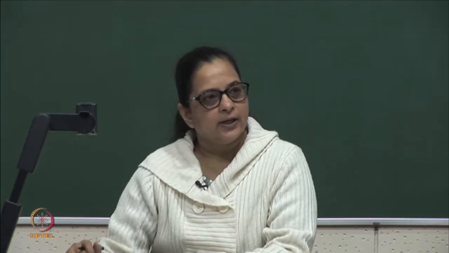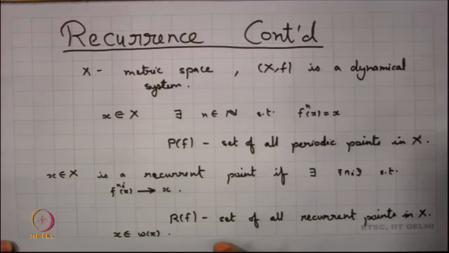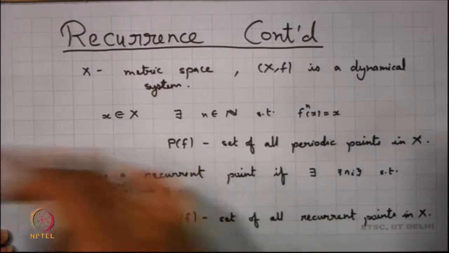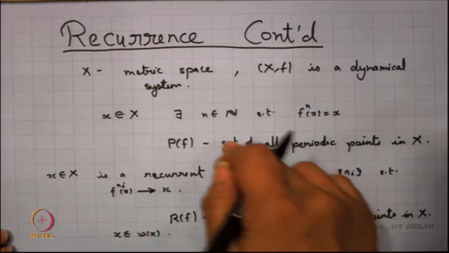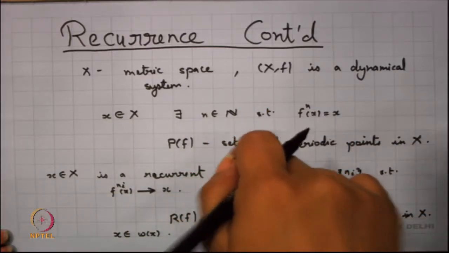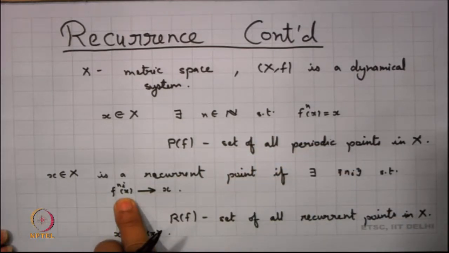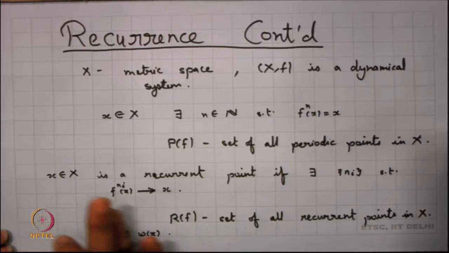Every periodic point is a recurrent point, in the sense that, suppose n is the period of a periodic point, then after n iterations the point comes back to itself. So again we have a constant sequence n_i, basically a multiple of the period, and this constant sequence gives points converging to the periodic point.